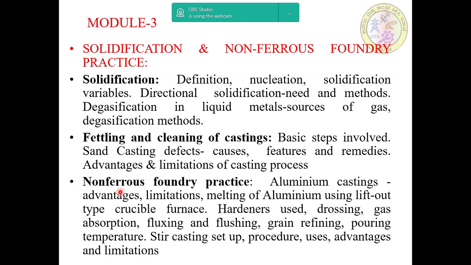Finally, stir casting setup, procedure, uses, and then advantages and limitations we'll discuss in detail.